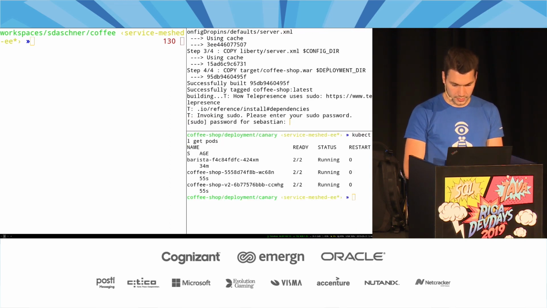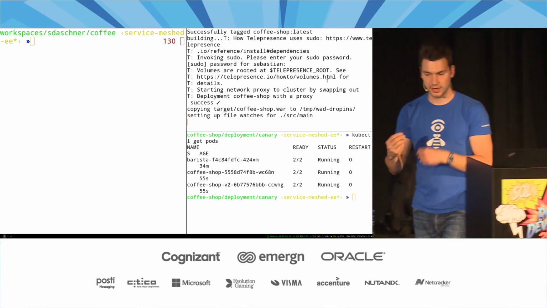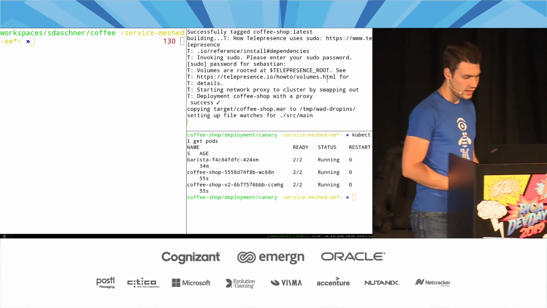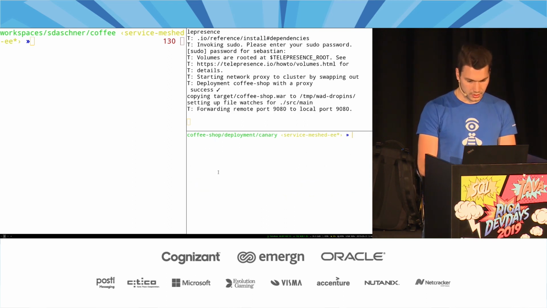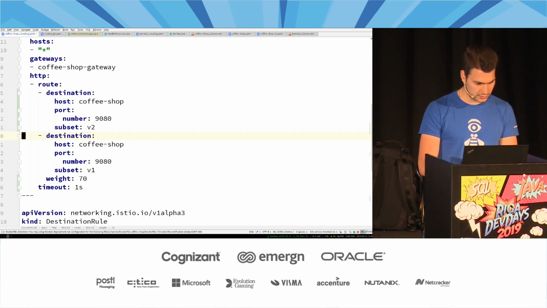So what you can do here is fire up Telepresence, which actually uses another tool where I can quickly redeploy something using Java Enterprise. And what it will do now, it will actually replace my Coffee Shop pod here with, well, something that, did I roll back my virtual service here? Actually, let's do this.